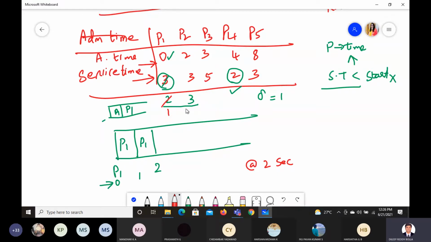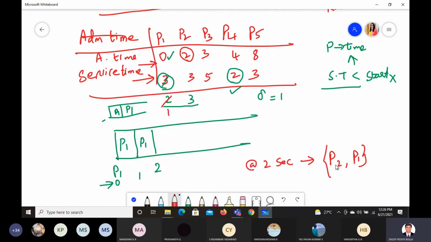Now you have two options in the queue: P2 with service time 3, and P1. Which one has to enter first is what we have to check. Just a second.